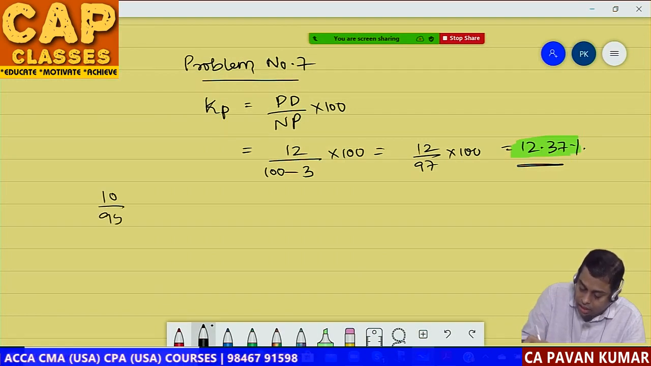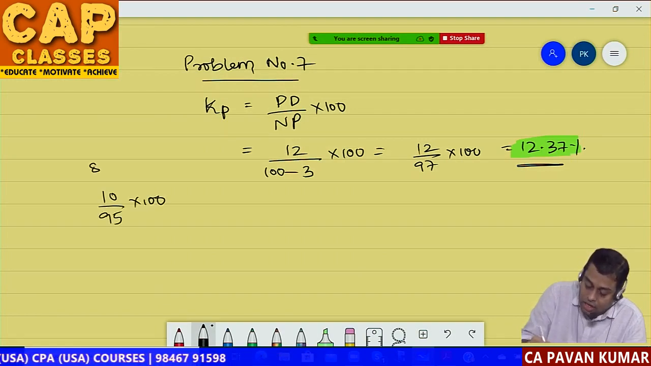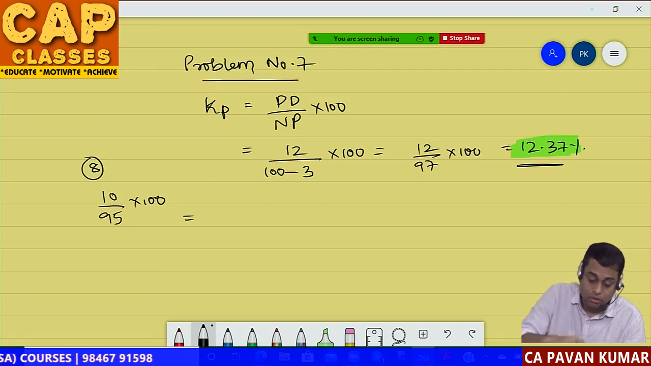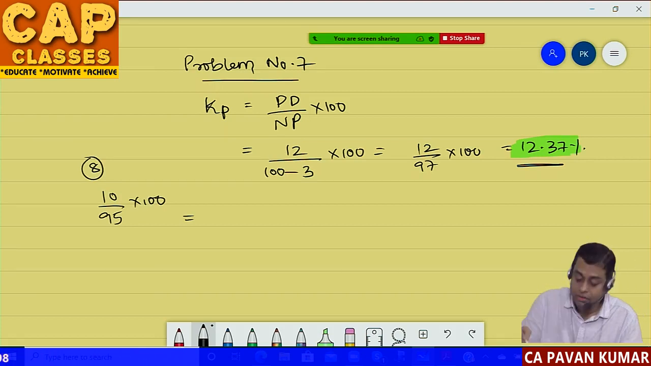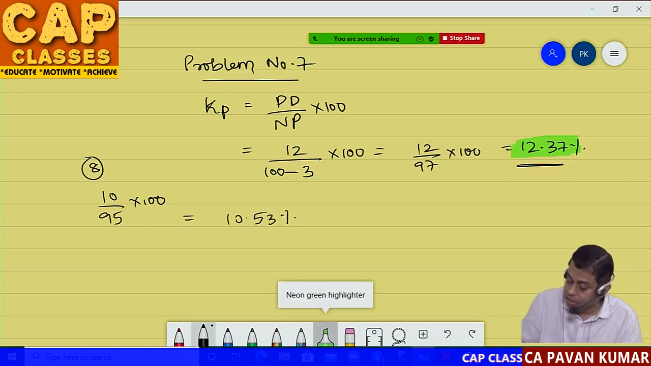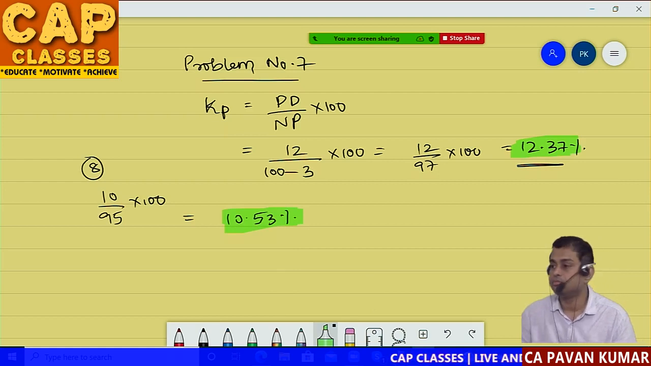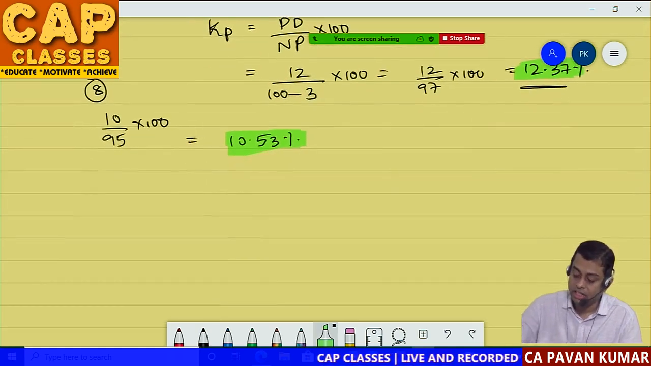10 by 95 into 100. 8th problem. That is equal to 10 by 95, 10.53. 10.53. Okay, so this is the 8th question.